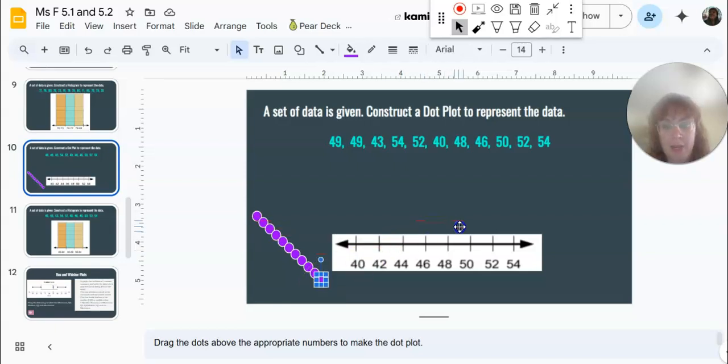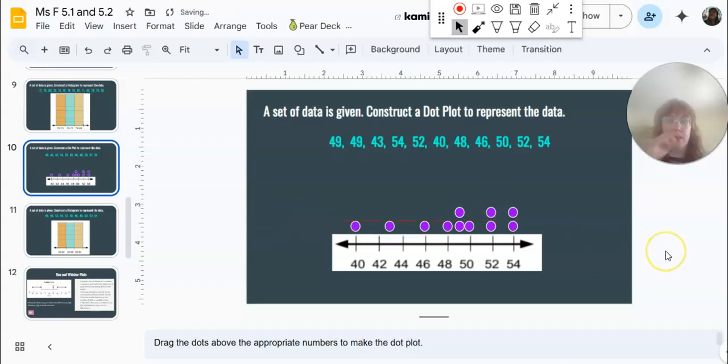49, so we don't see a 49, so I'm on slide 10 right now. So I'm putting 49 in the middle. Here's another 49 right between 48 and 50. There's a 43, a 54, 52, 40, 48, 46, 50, 52, and 54. So here's our dot plot for slide 10, going from 40 to 54, a range of 14.